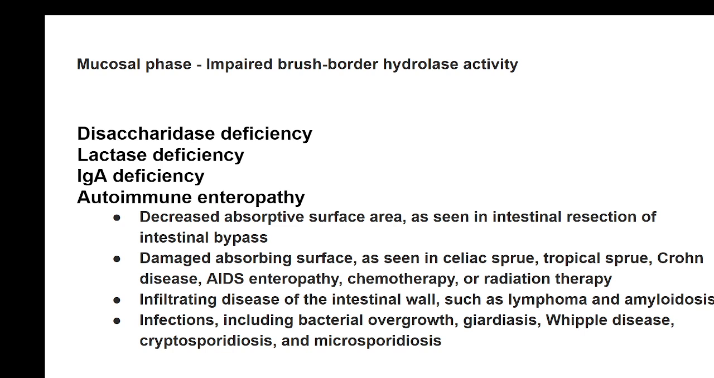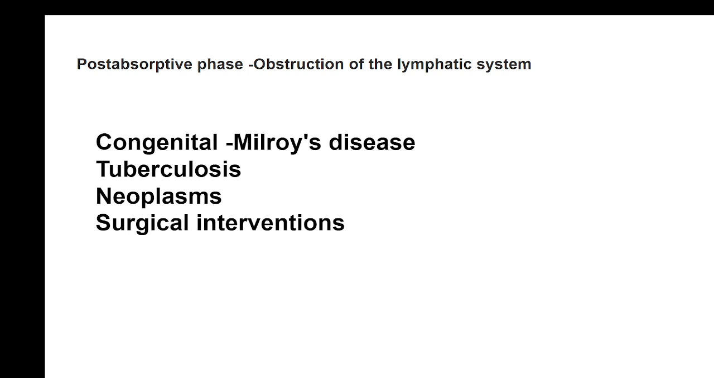Then infiltrating diseases of the intestinal wall: patients who have lymphoma or amyloidosis, where there is a deposition of substances, or the lymphatic structures of the intestines are affected and the mucosa is inflamed. In that condition it may not be able to absorb. Infective diseases like bacterial pathology, giardiasis, etc. In these conditions too, because the mucosa is inflamed, there will not be proper absorption. So the causes of mucosal phase malabsorption could be many.